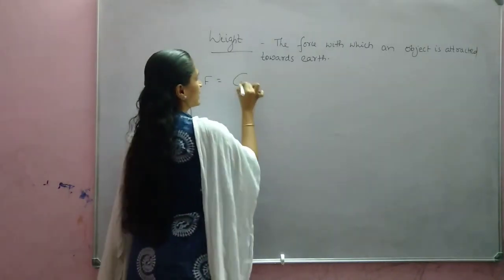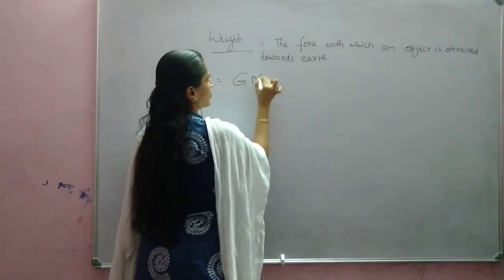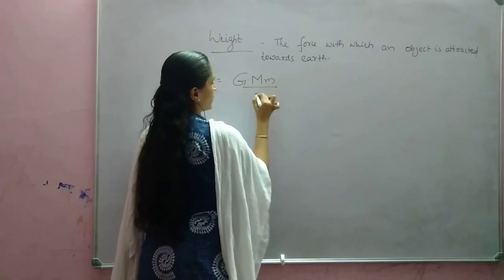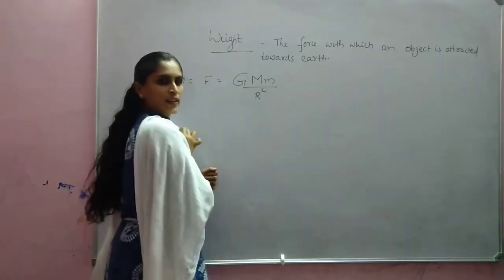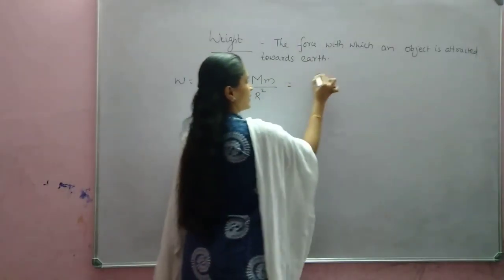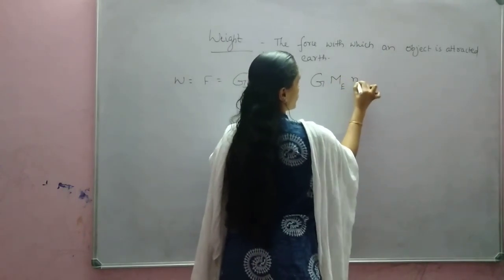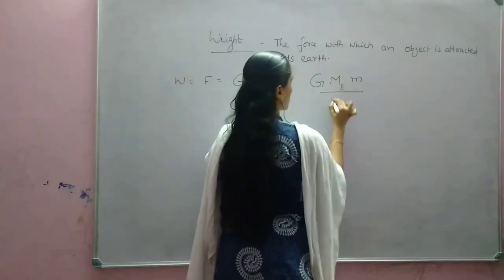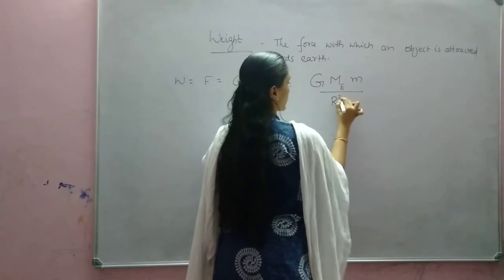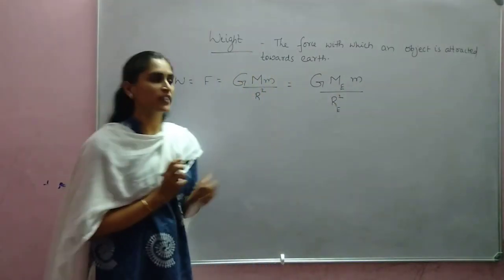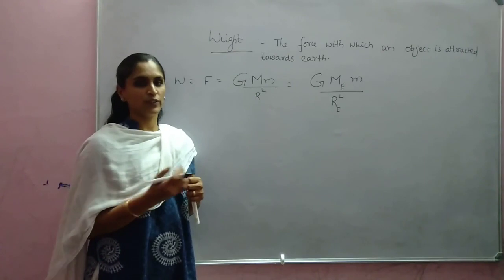So we can write W equals G M m by R square, or G into mass of the earth M_E into m, the mass of the object, divided by R_E square. M_E is the mass of the earth and R_E is the radius of the earth.